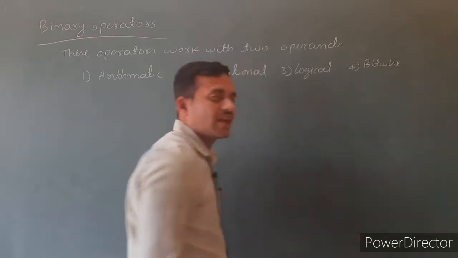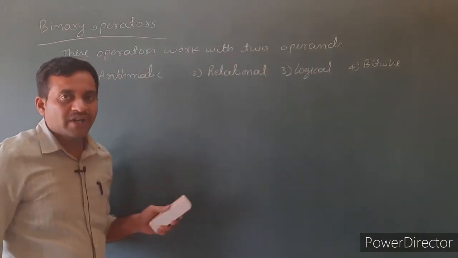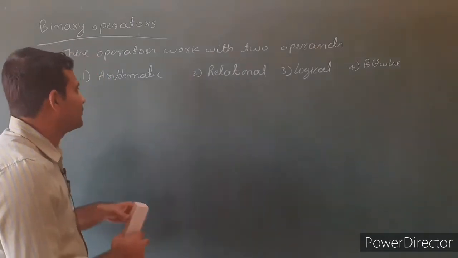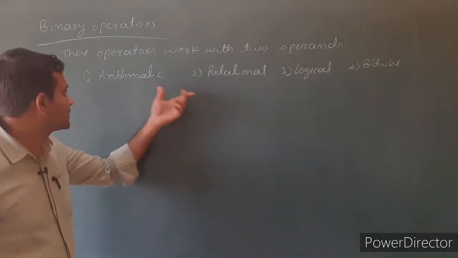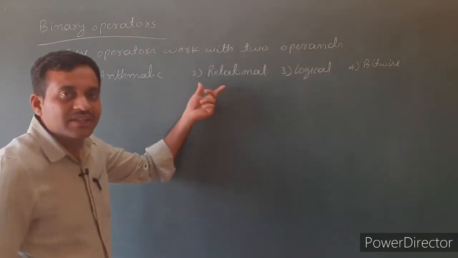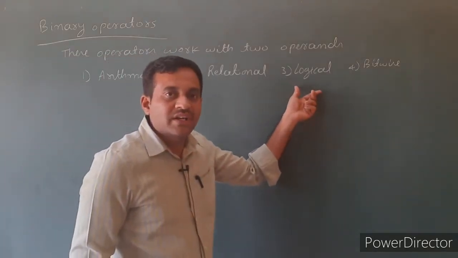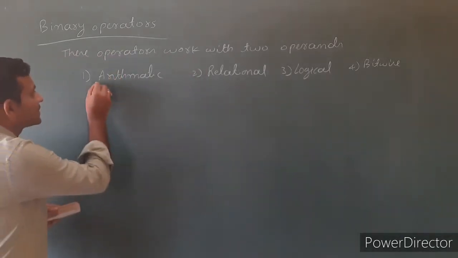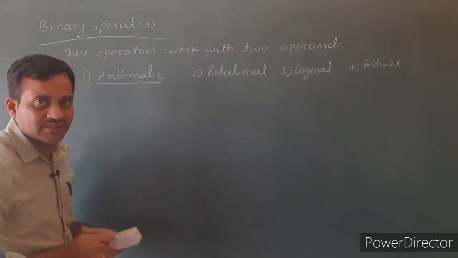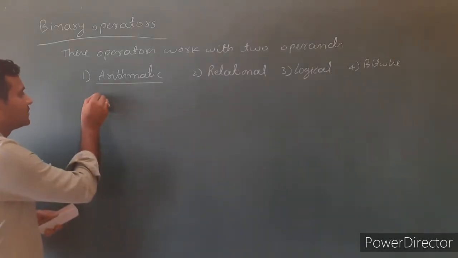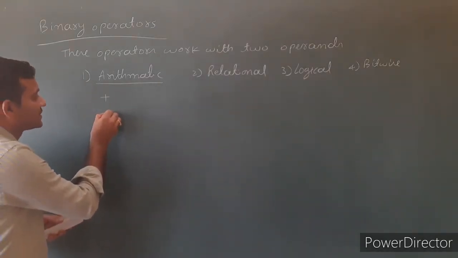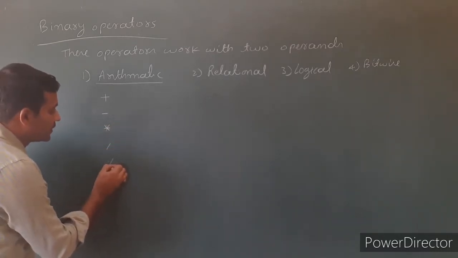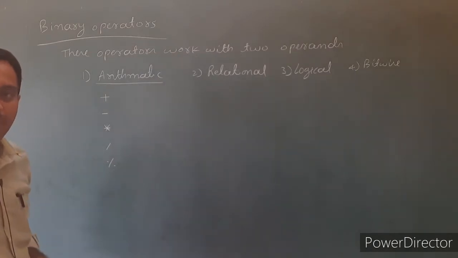So these are the 4 types of binary operators. Binary operators work with two operands. Again further classified into 4 types: arithmetic operators, relational operators, logical operators and bitwise operators. Here the first one is arithmetic operators. Arithmetic operators are addition, subtraction, multiplication, division and modulus. These are the arithmetic operators.